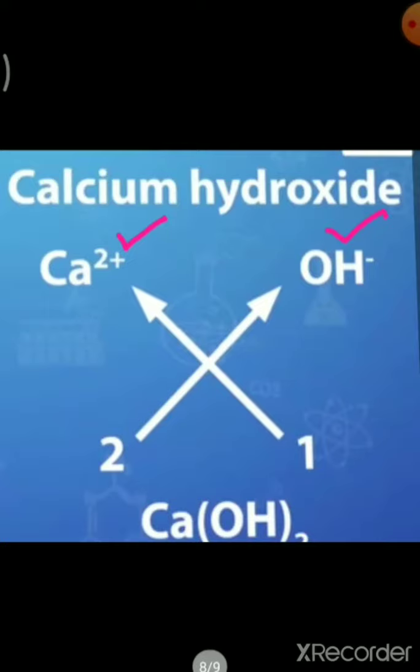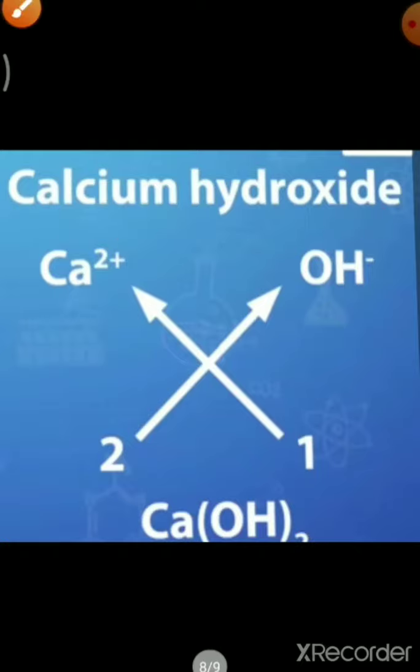So after interchanging, the chemical formula came Ca(OH)2. The subscript 1 is not written. You have to put the bracket here because this 2 is for both oxygen and hydrogen. So don't forget to use the brackets, otherwise the formula goes wrong and the whole meaning will change.